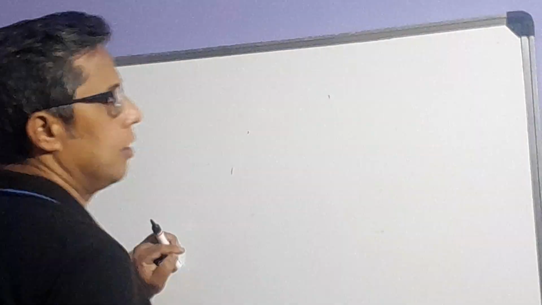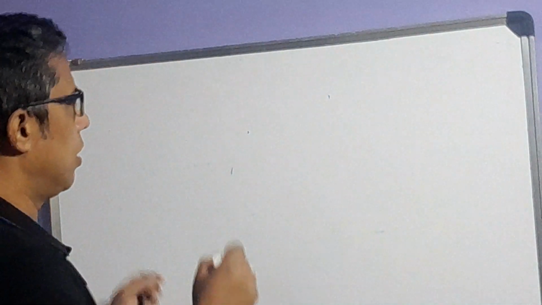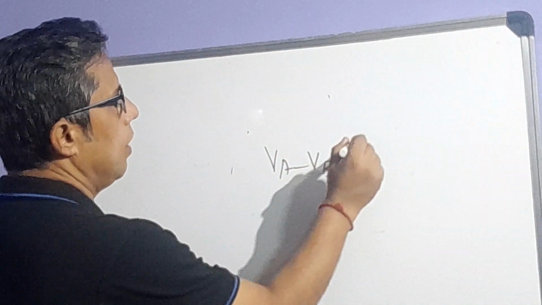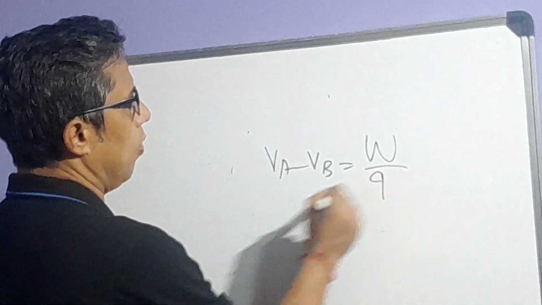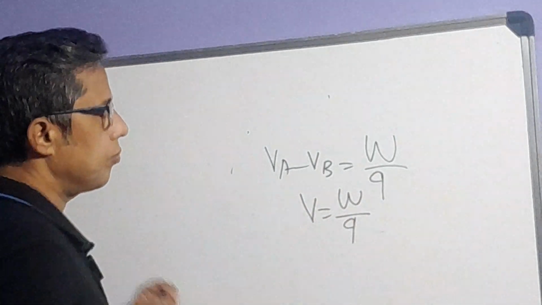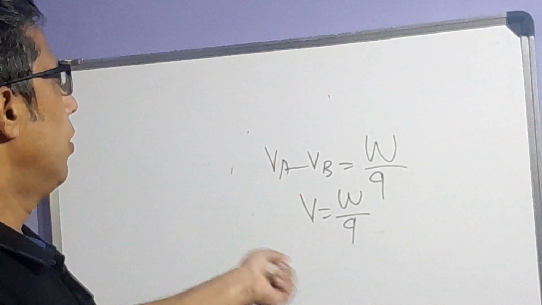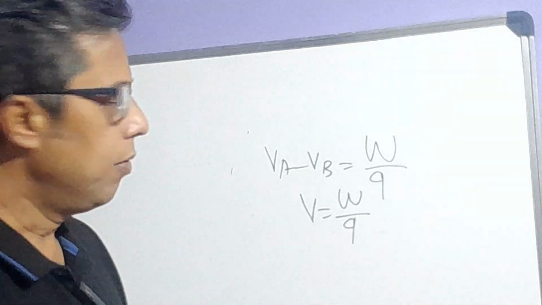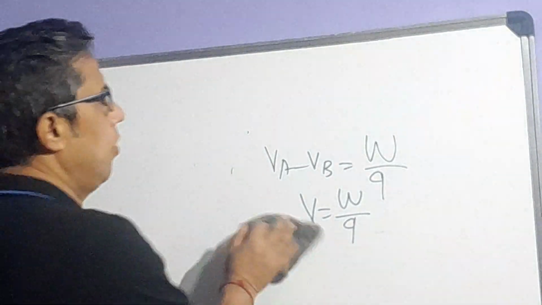A unit charge is taken from infinity to a particular point, and the work done is the measurement of potential. So VA minus VB is equal to W by Q, or V is equal to W by Q, right? This is the relation between V, W and Q.